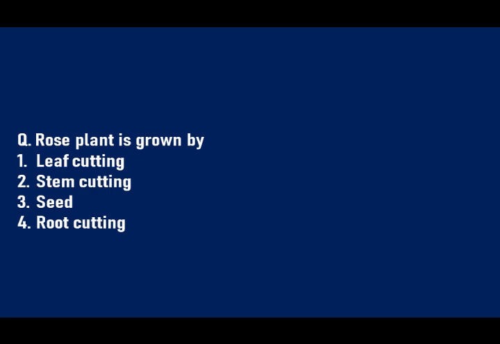The next question. Rose plant is grown by which process? Options are A. Leaf cutting, B. Stem cutting, C. Seed, D. Root cutting. So the answer is rose plant is grown by stem cutting.